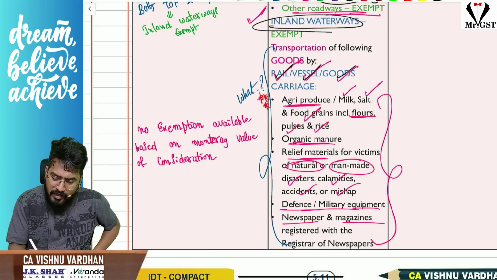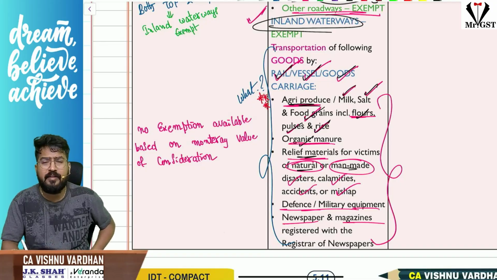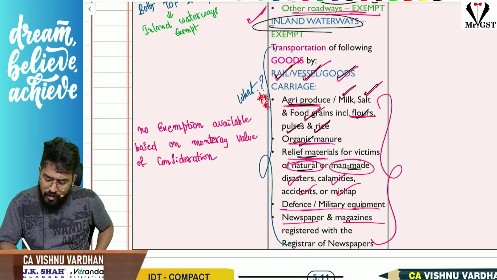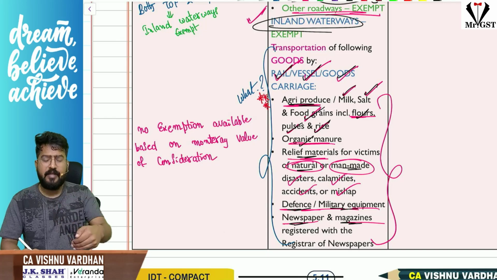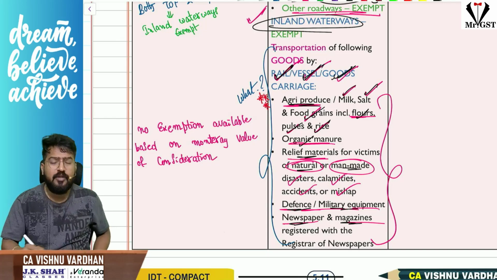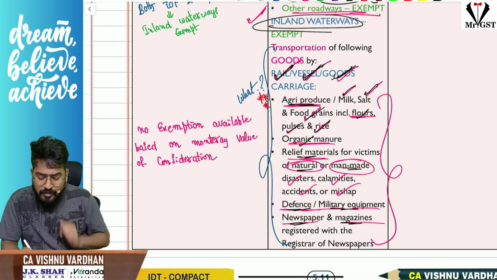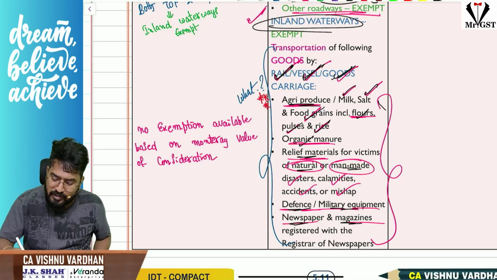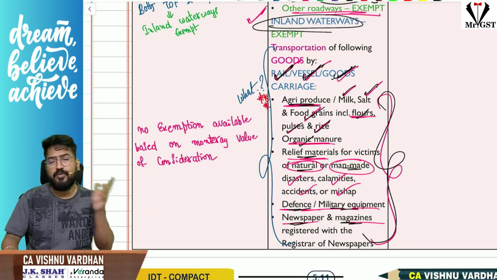transporting agricultural produce, milk, salt, food grains, flours, pulses, rice, organic manure, relief materials for natural or man-made disasters, defense or military equipments, newspapers and magazines, if you are carrying these things, then it is exempt. Generally, if you are transporting goods through railways, vessels, GTA, goods carriages or courier agency, it is taxable. But if you are transporting these goods, they are exempt under GST. That is the point I told you: how you are transporting and what you are transporting.